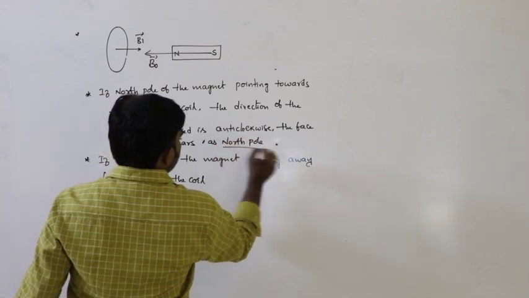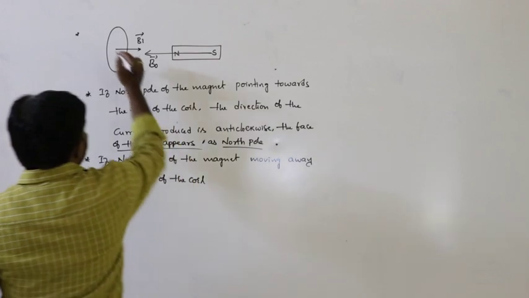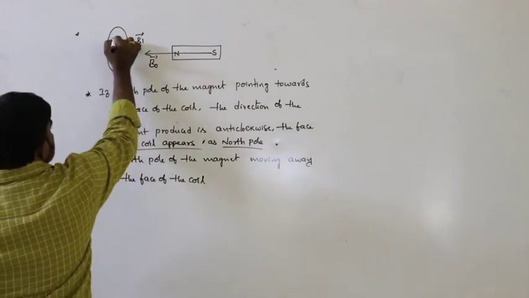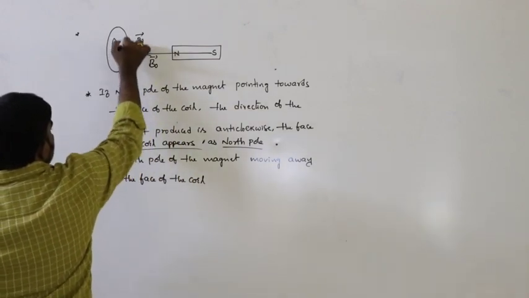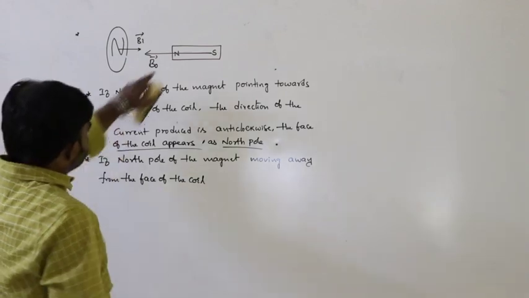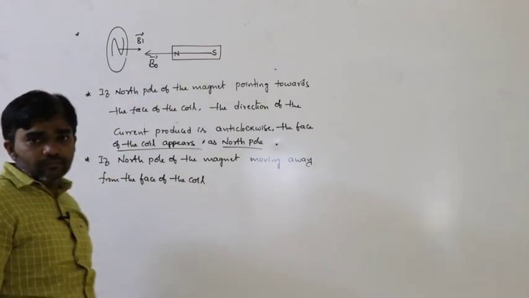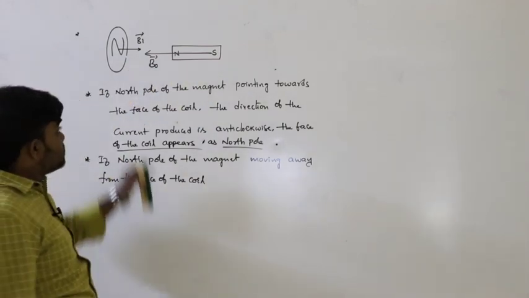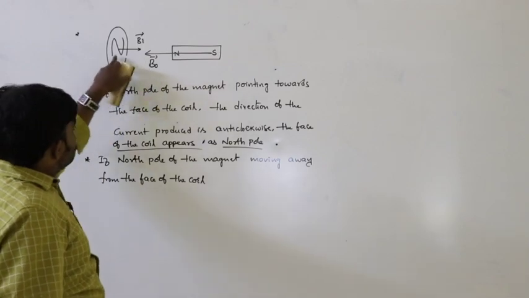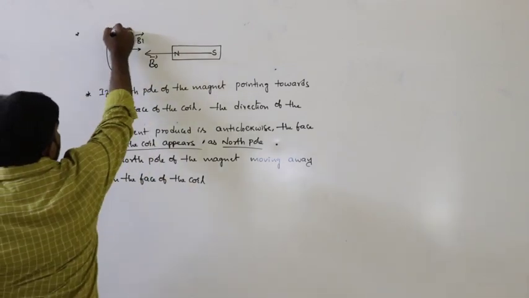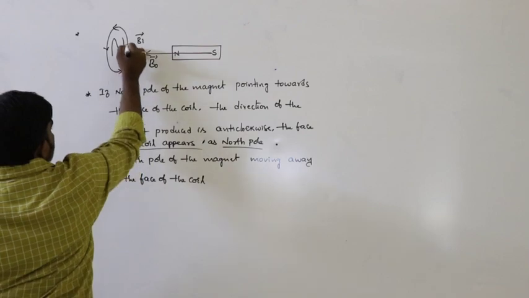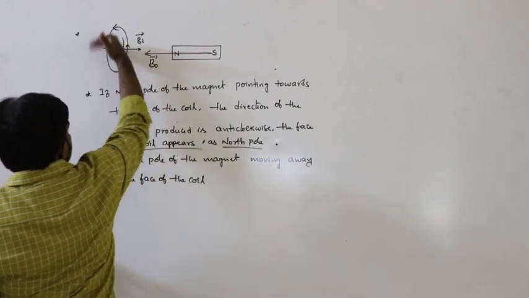This is also important. The face of the coil appears as north pole, so that is repulsion. This is the anti-clockwise direction, like this.